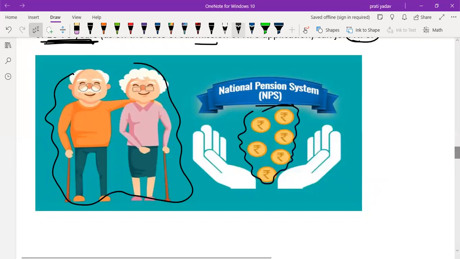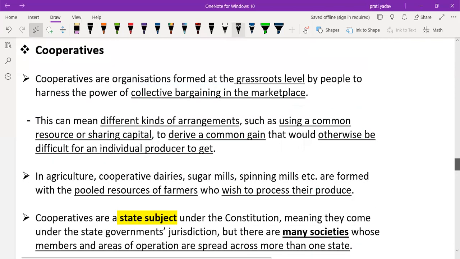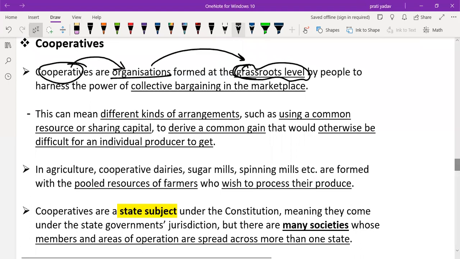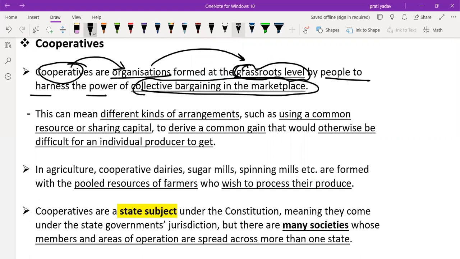Now let's move on to the next topic, called cooperatives. Cooperatives are organizations formed at the grassroots level by people to harness the power of collective bargaining in the marketplace. Let's say there are 10 people. If they individually sell any product, sometimes they gain profit, sometimes they lose. That means it is volatile, and it is the same for other people.